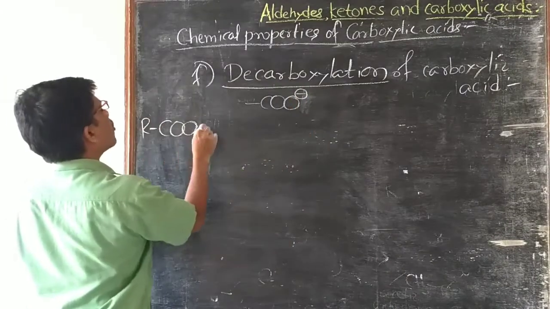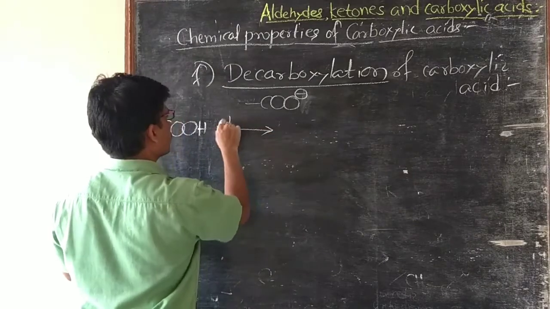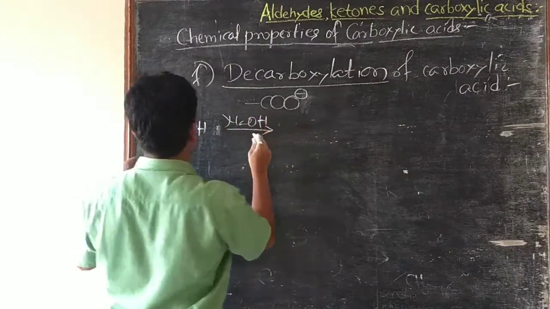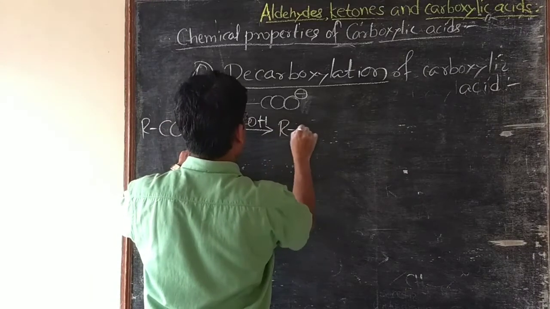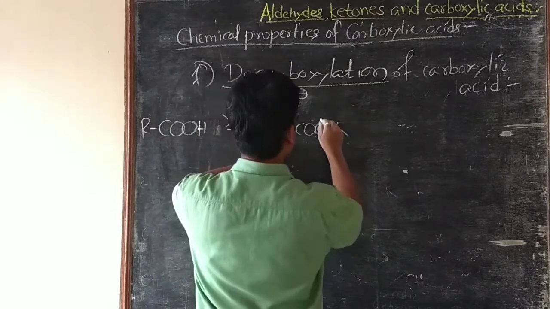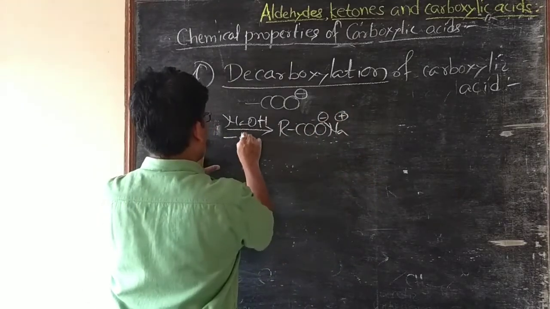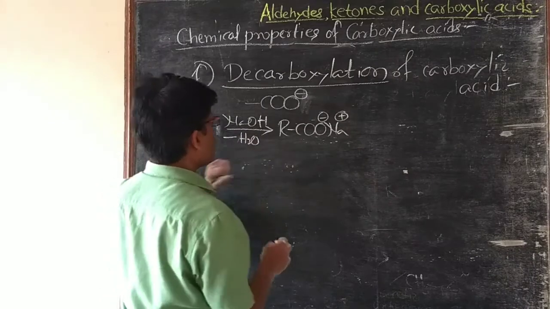When carboxylic acid is treated with NaOH, it gives its sodium salt, that is RCOONa, minus H2O.